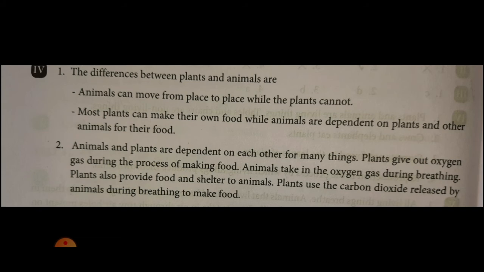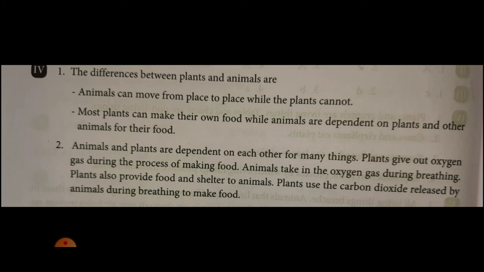Second, most plants can make their own food, while animals are dependent on plants and other animals for their food. Dependent means they need other animals and plants for their food, but plants can make their own food.